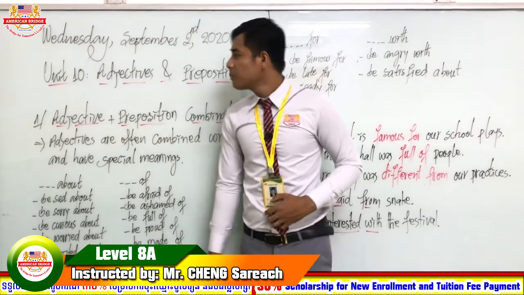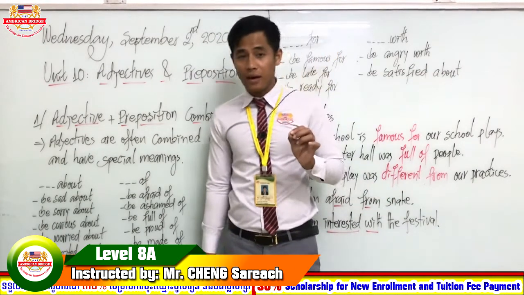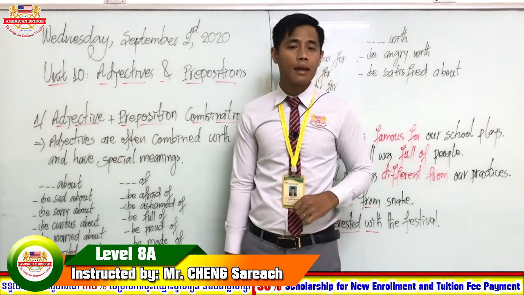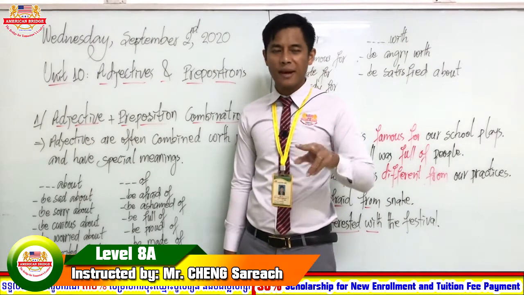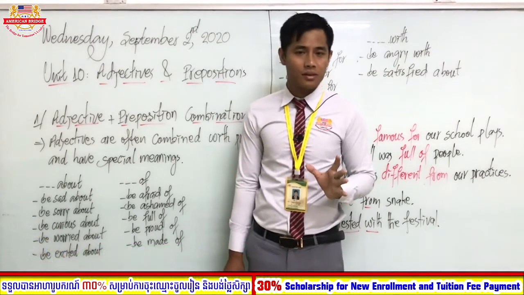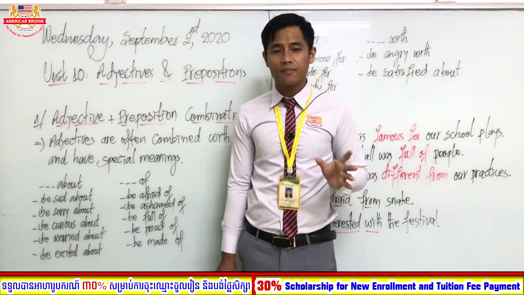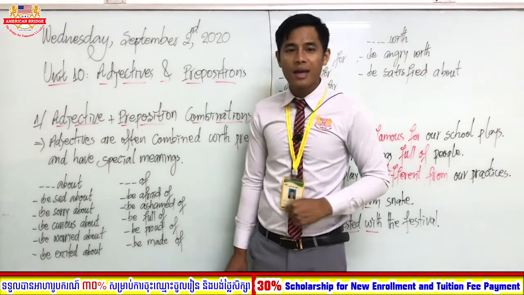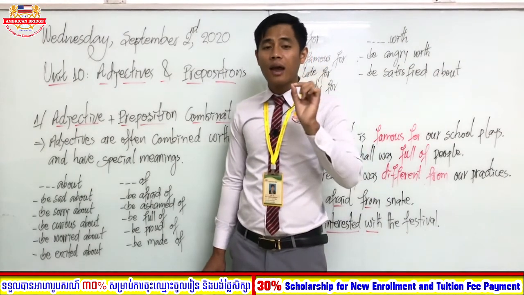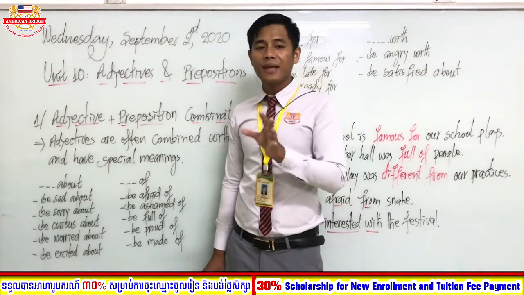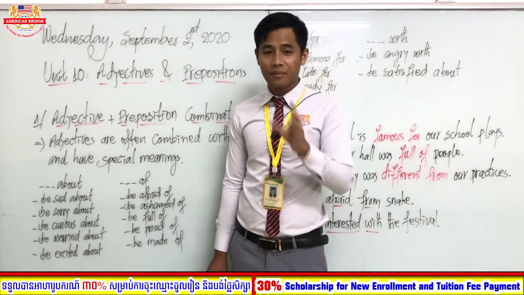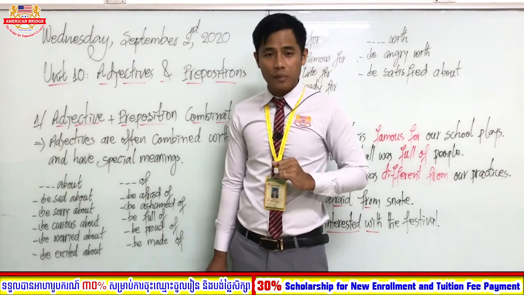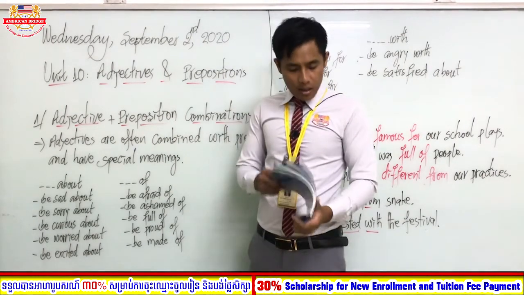Okay, so in the previous unit, unit 9, we learned about verbs and prepositions. Verbs and prepositions combined with each other are called phrasal verbs. Students, how many types of phrasal verb are there? There are two types, right? Separable and inseparable. Some phrasal verbs have meanings followed by the meaning of the verb and the meaning of the preposition, and some phrasal verbs mean an idiom.